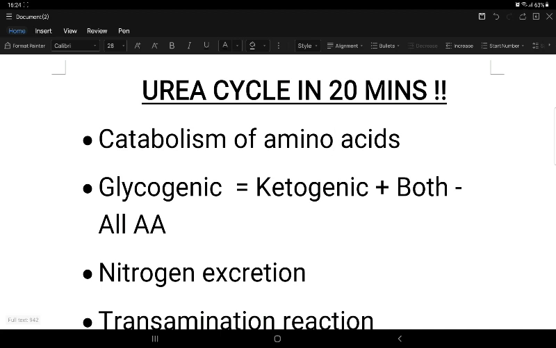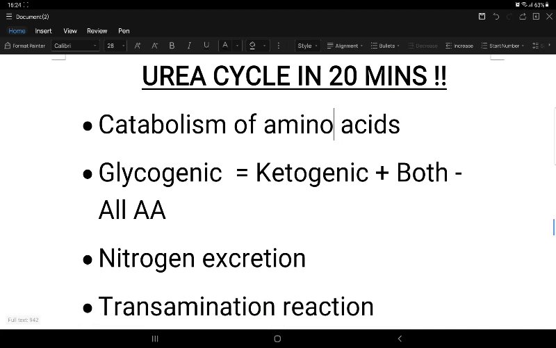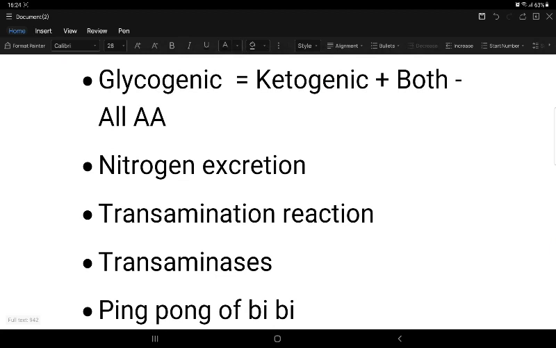Then coming to the nitrogen excretion. An amino acid undergoes transamination, a transfer of an amino group, and it forms a keto acid. This transfer of the amino group results in alpha ketoglutarate to glutamate conversion. Then this glutamate, when it takes on another amino group, forms glutamine. This glutamine is the safest form of ammonia to get excreted, and it goes into the blood, into circulation and then into the liver, where it results in urea formation.